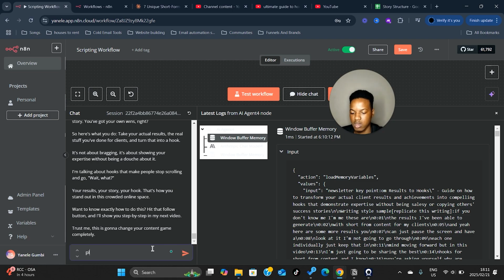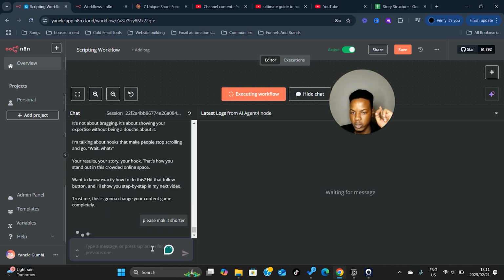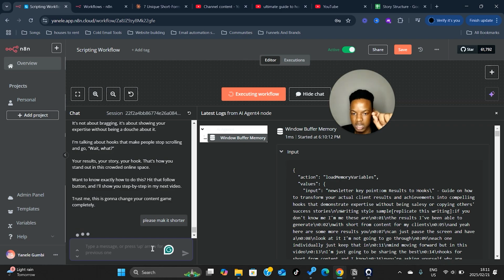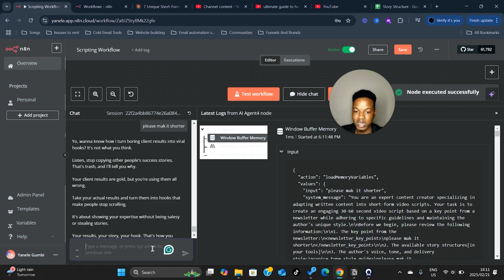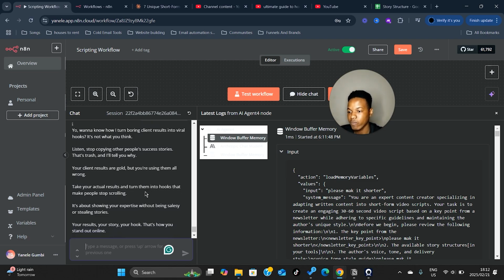Please make it shorter. Yes, you say please, because when push comes to shove and the AI revolution comes to take place, and these guys all turn on us, then it's not going to be looking good. I want these AI robots to remember me for being the human that was kind to them and always had manners. So that's why I say please, pretty much.